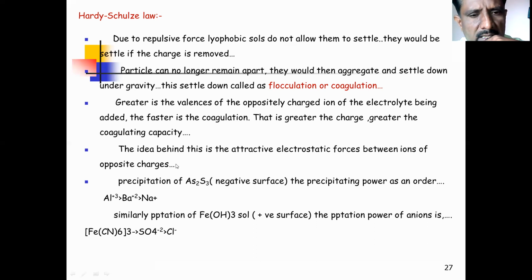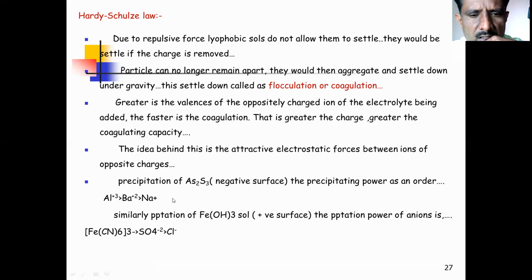Now, the idea behind this is attractive electrostatic forces between the ions of opposite charge. Means why is this observed? The reason behind it is that there is a great attractive electrostatic force present between the oppositely charged ions. Just we will see an example of this Hardy-Schulze law.